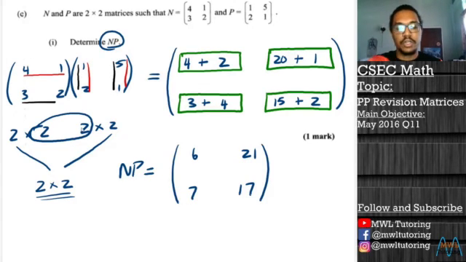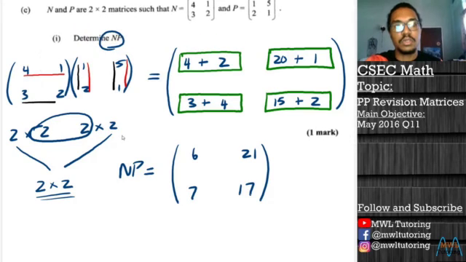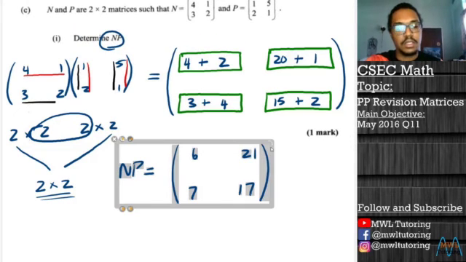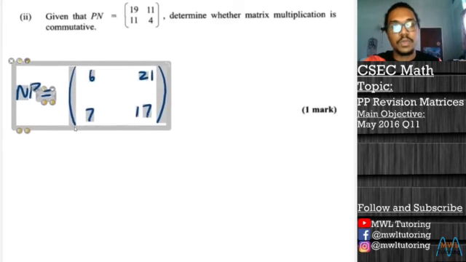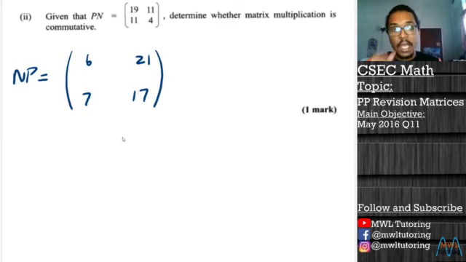So I'm just going to grab it here, copy it, and paste it on the next page. So this is what we just calculated. And now this question is telling us that P multiplied by N, if we look at the two matrices, they are very different to one another. And what commutative means in regards to math is that the order in which I perform an operation does not matter.